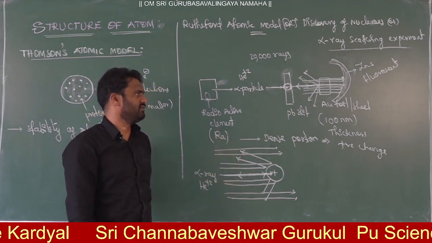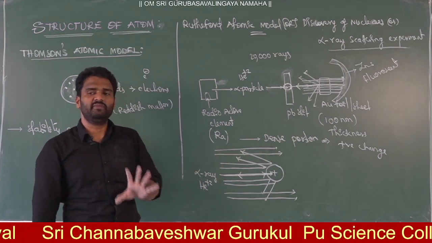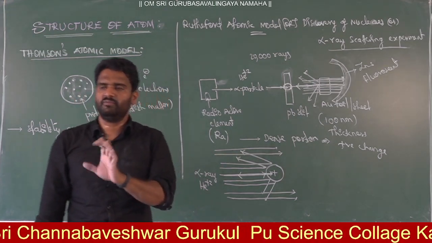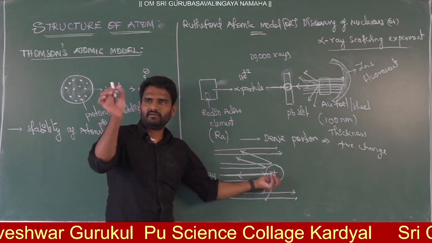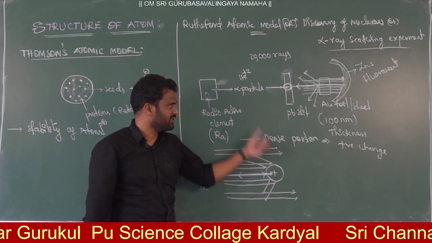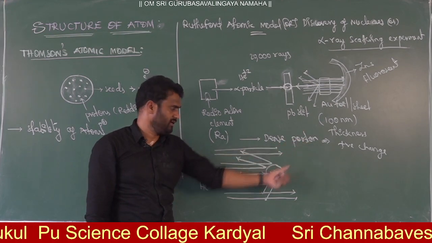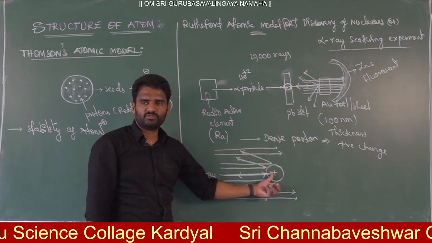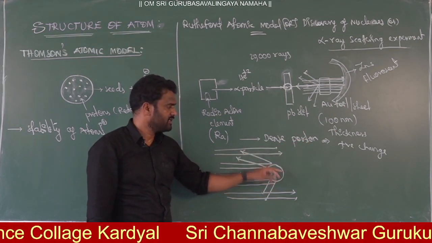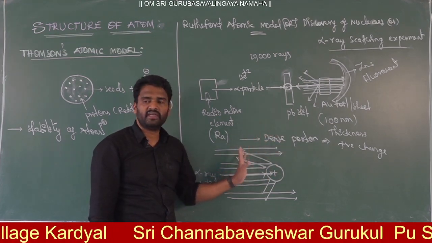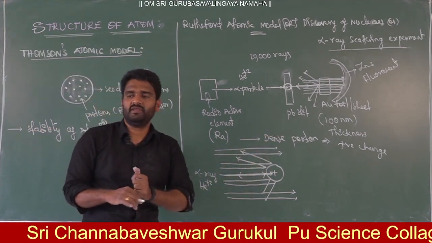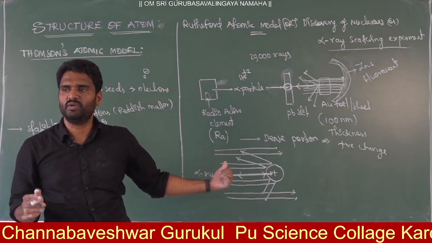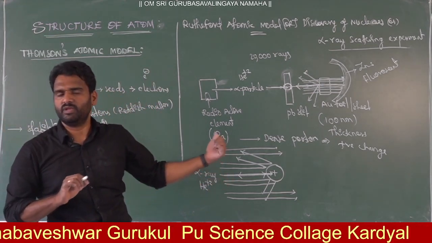From this he concluded that in every matter, in atoms, there is a nucleus. That nucleus part is very dense. In that dense portion the positive charge is located. In the rest of the space electrons are arranged, and the space occupied by the electrons is very high compared to the nucleus volume.